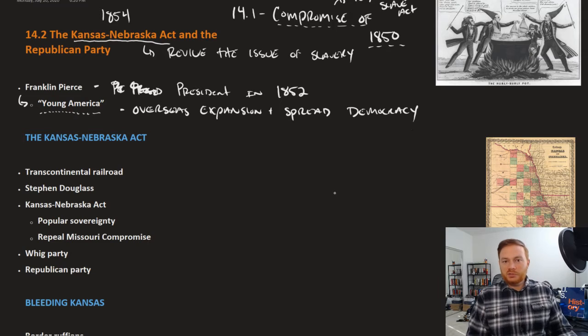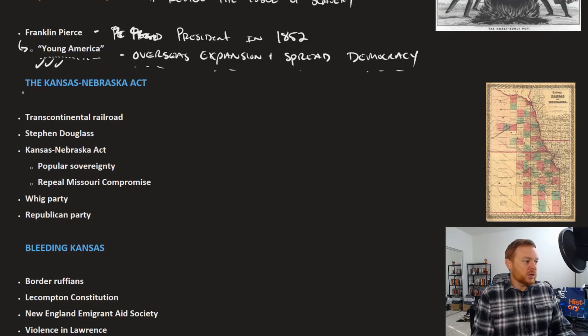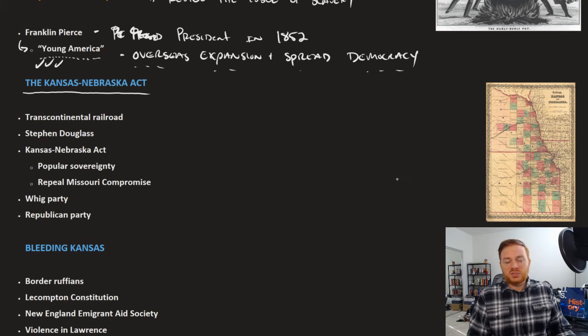And that was really required because what a lot of these politicians are doing in the 1850s is they're avoiding the topic of slavery, because once you talk about slavery, then all Northerners choose one side and all Southerners choose one side. So if you can talk about or run on a platform of overseas expansion and spreading democracy, well, that's something that both Northerners and Southerners could potentially get on board for. Now to the Kansas-Nebraska Act, which potentially recreates or revives this issue of slavery once again.